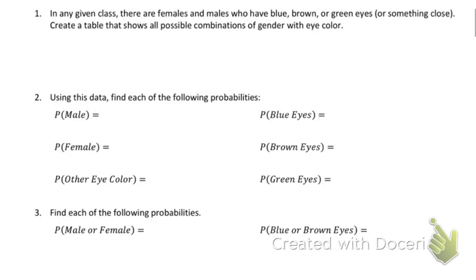We're actually going to set up what's a two-way frequency chart, but make it look a little different, more of a simple chart. On the side, I'm going to list male and female. On the top, I'm going to list my 3 eye colors: blue, brown, green. And just in case, let's put other.